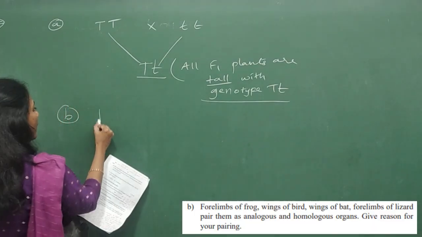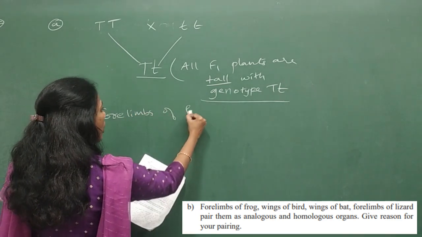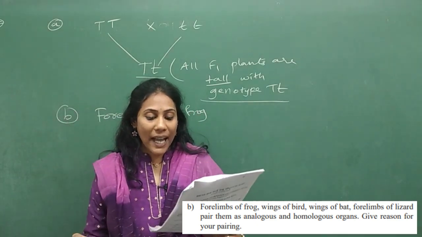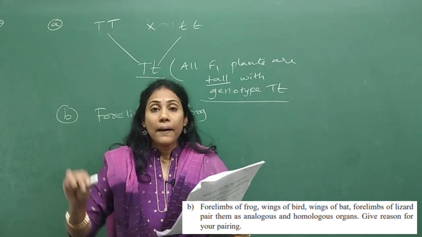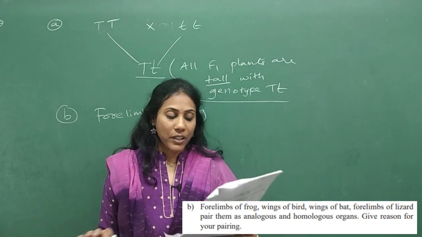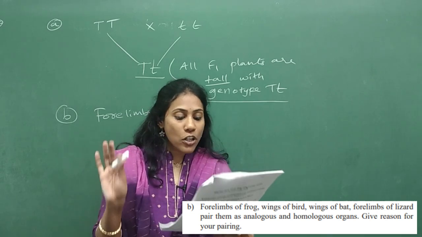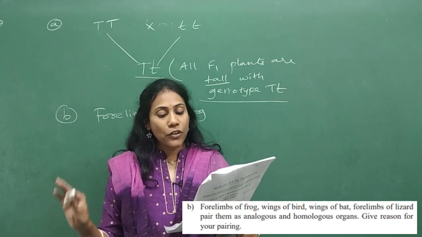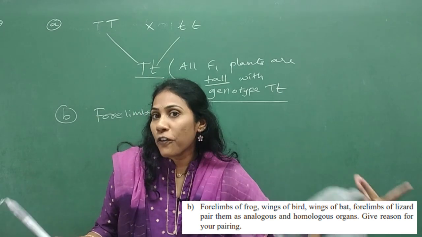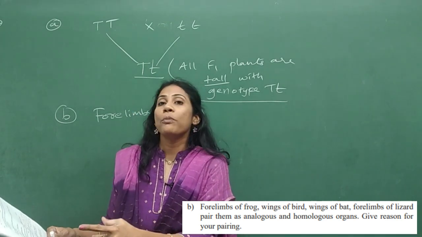So they have given forelimbs of frog, wings of bird, wings of bat, forelimbs of lizard. Pair them as analogous and homologous organs. Give reason for your pairing. So there are 4 parts given: forelimb of frog, wings of bird, wings of bat, forelimb of lizard. You have to categorize among the 4 which 2 of them come under analogous organs and which 2 of them come under homologous organs.